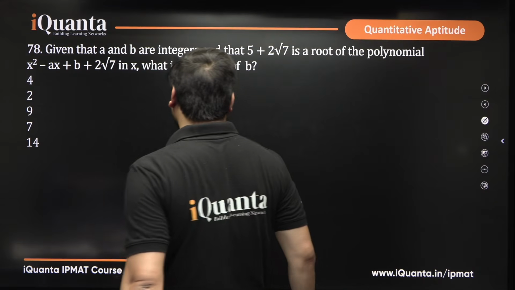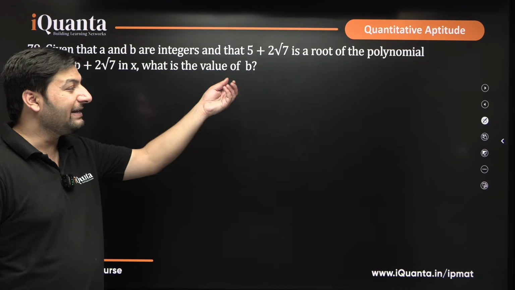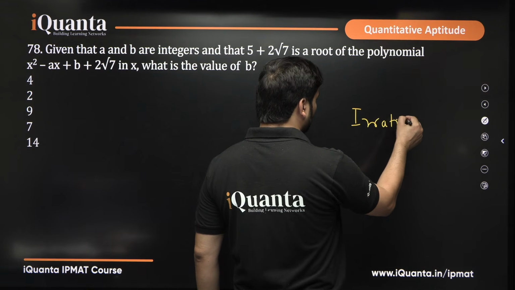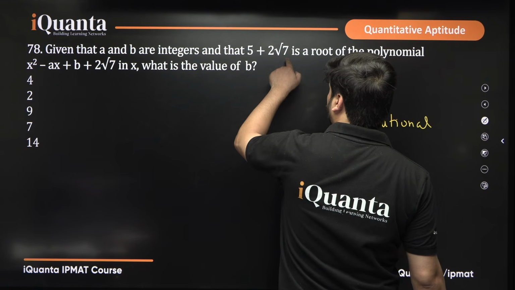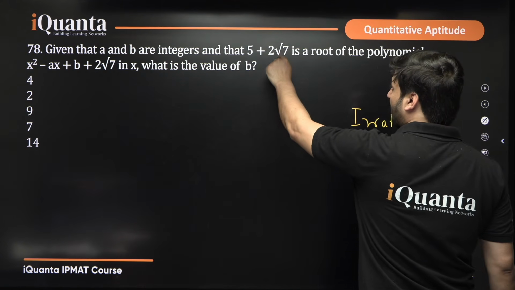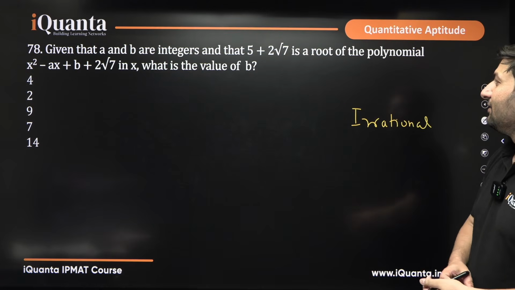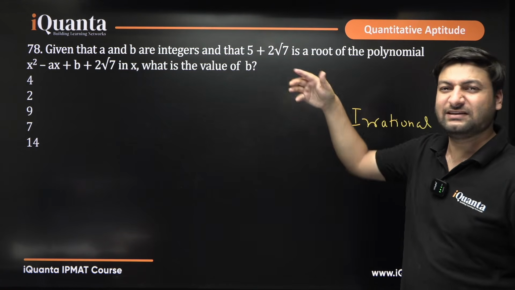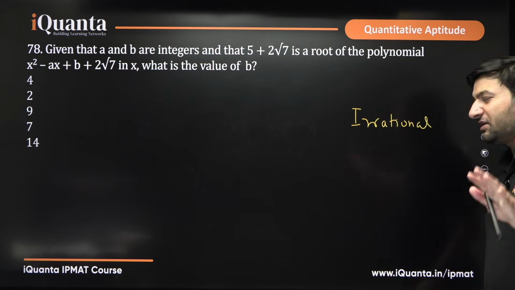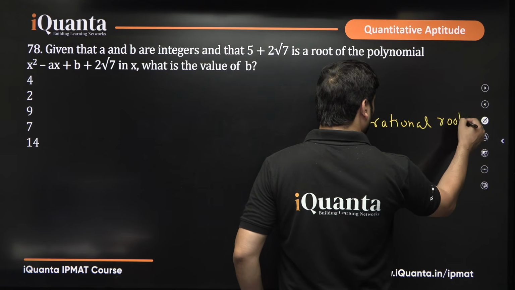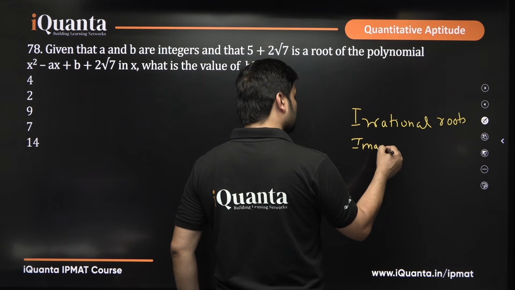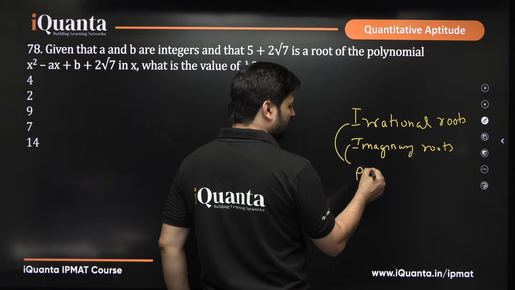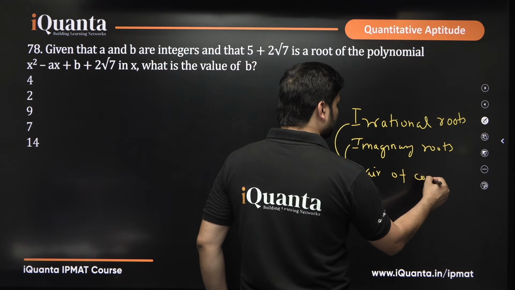I have always told you in quadratic equations, whenever you get irrational roots or imaginary roots, I hope you know what irrational roots are. Whenever you have a square root value in a root, then obviously this is an irrational root, because root 7 is an irrational number, so this entire value becomes irrational. Always remember this, irrational roots or imaginary roots always occur in pairs of conjugates. What does that mean?